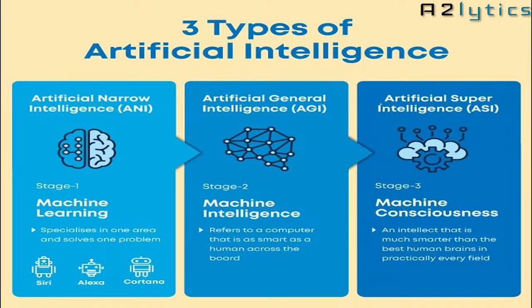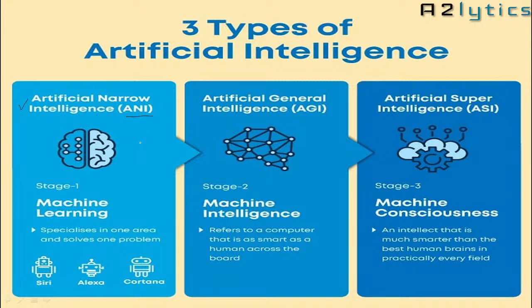Next is types of artificial intelligence. There are three types of artificial intelligence. The first type is called artificial narrow intelligence, ANI. Short form is ANI. In this type, we are going to make the machine expert in one domain.